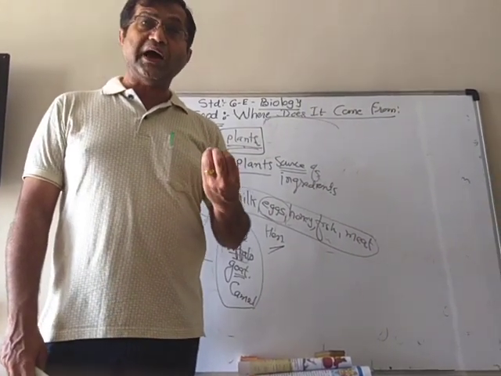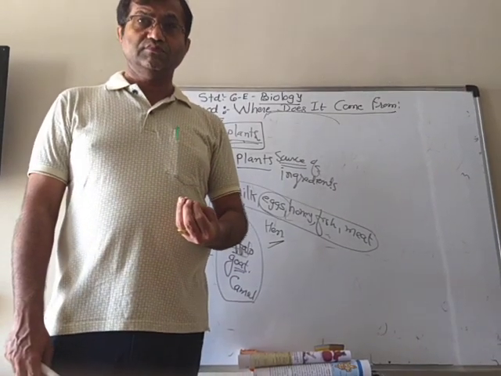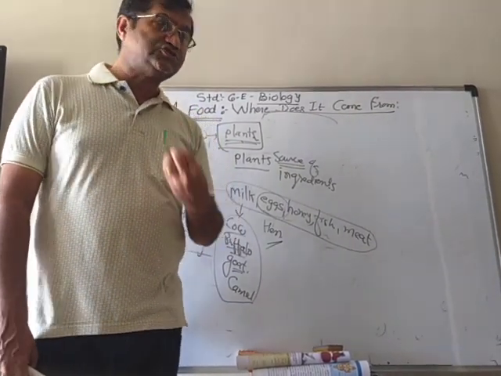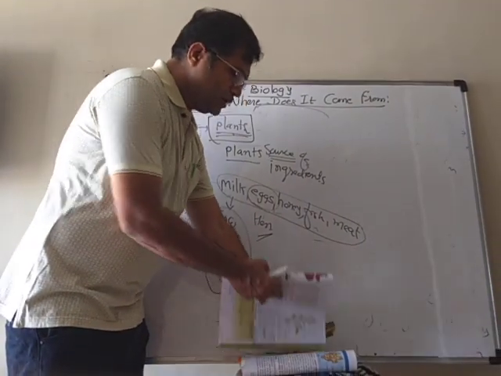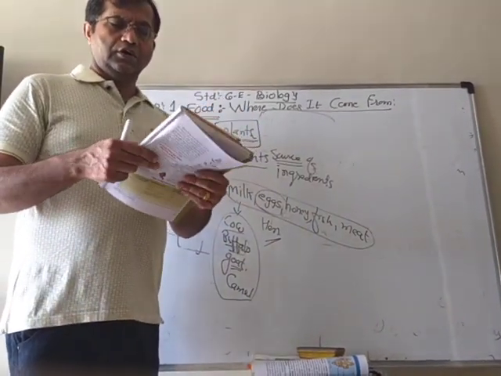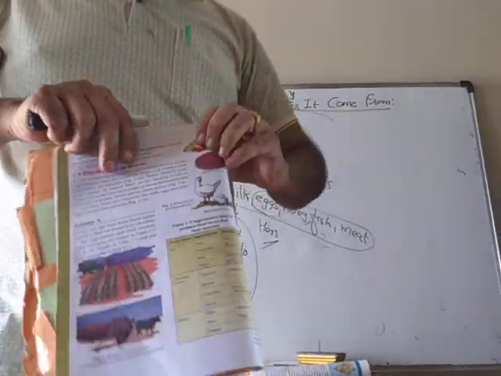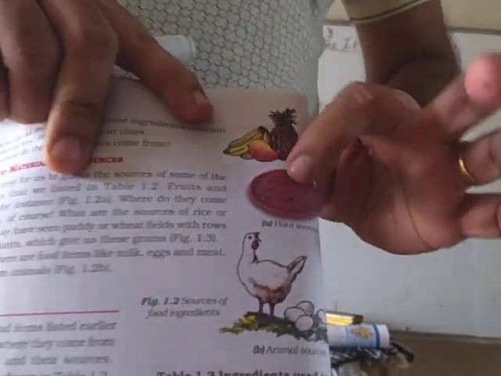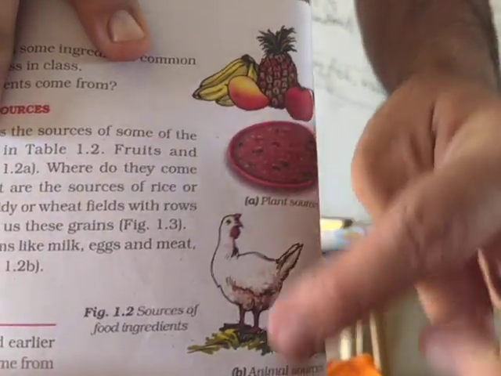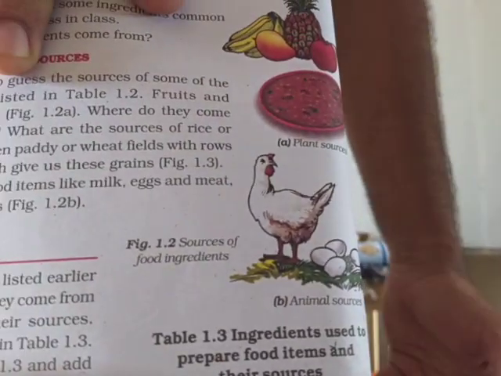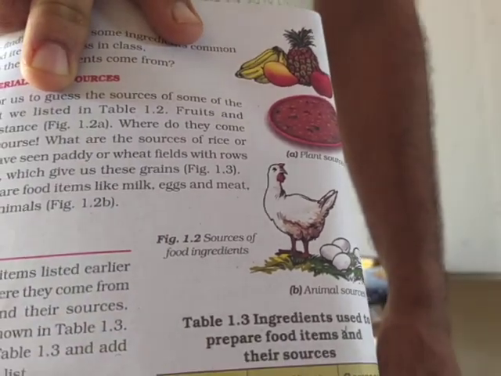So these are the plants which are the sources for our ingredients. You can see some pictures shown here. These are the fruits that we get from the plants. Animals like hen, we get eggs from it.